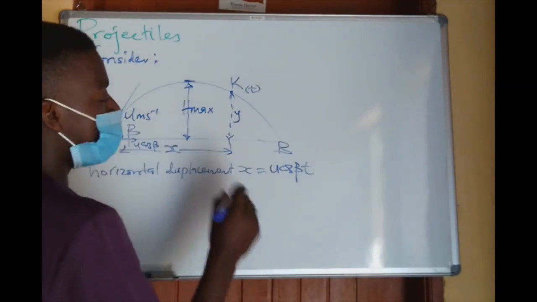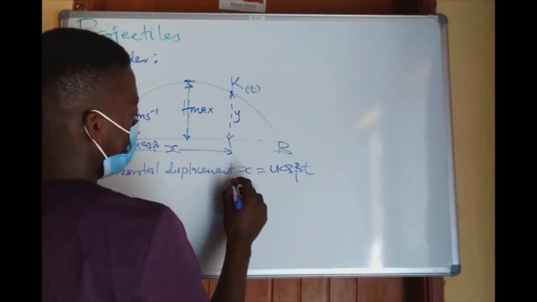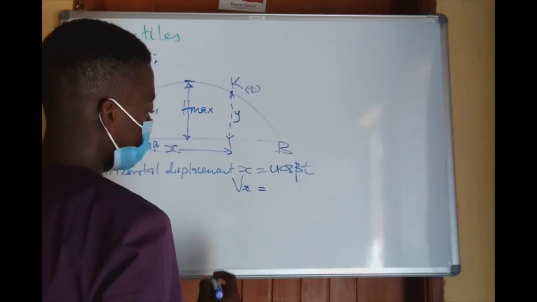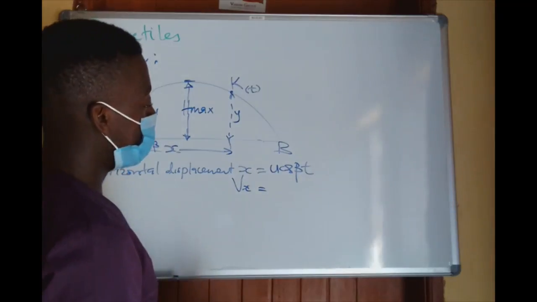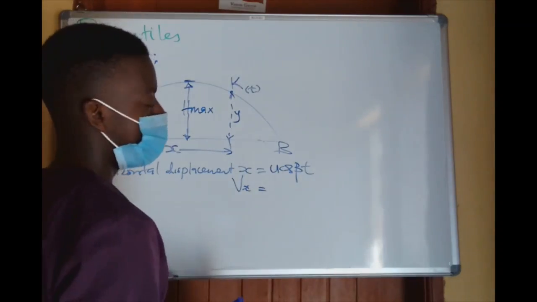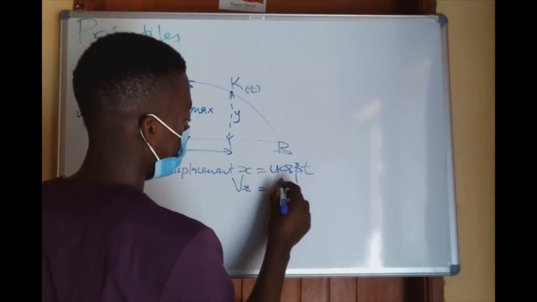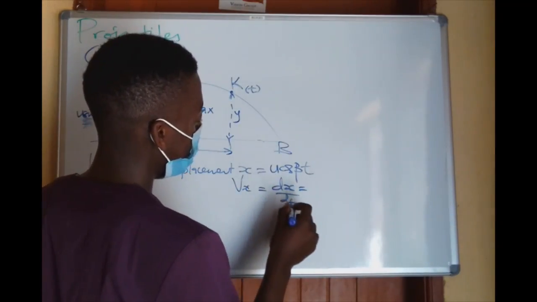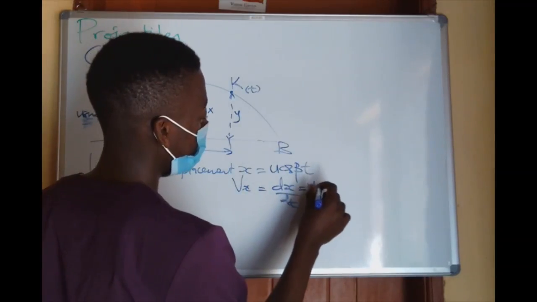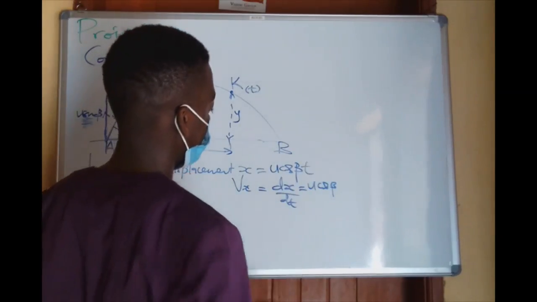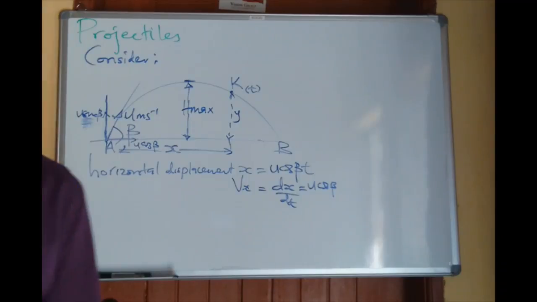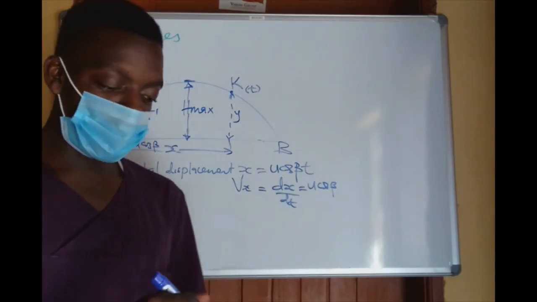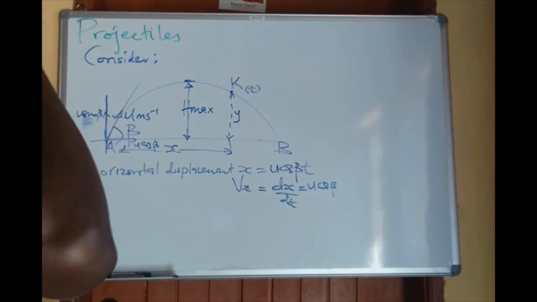And the velocity of the particle at that point, the horizontal velocity, is obtained by differentiating. It is dx/dt, which with respect to t gives u cos beta. That is the horizontal velocity, and it does not change. It is the same throughout the whole projection.